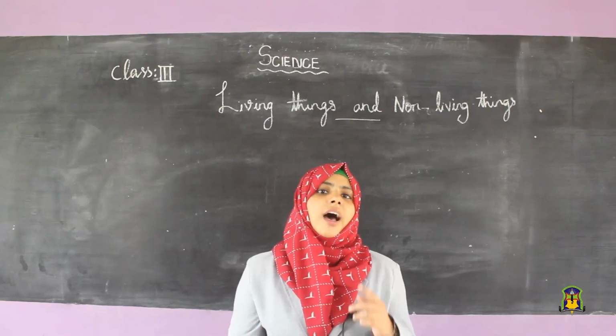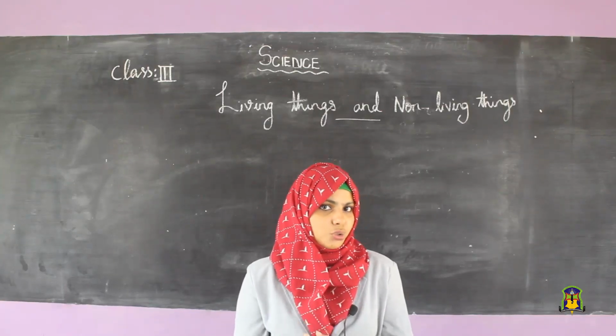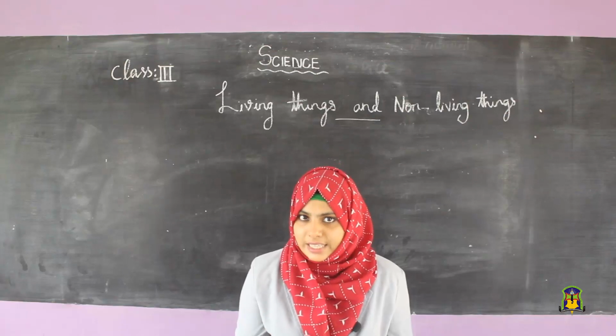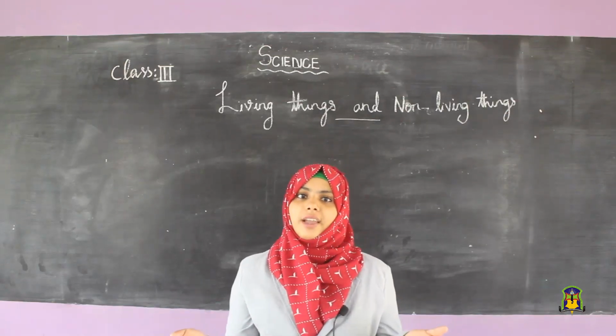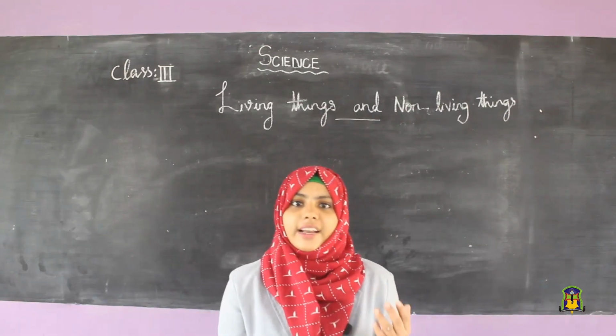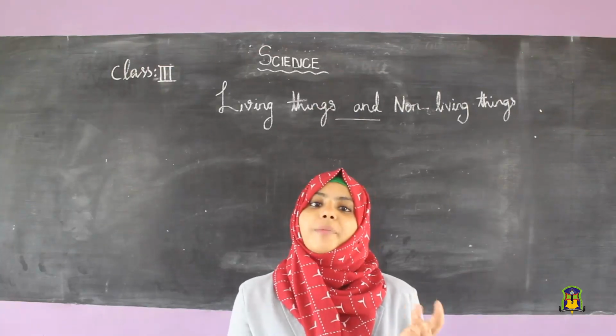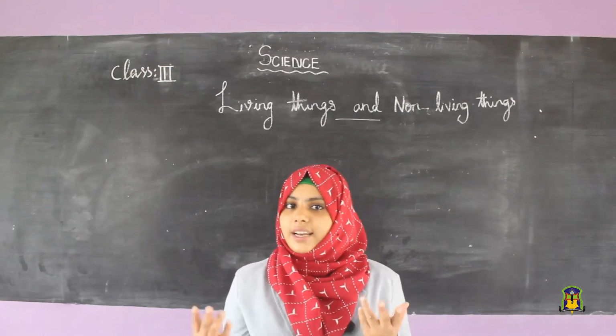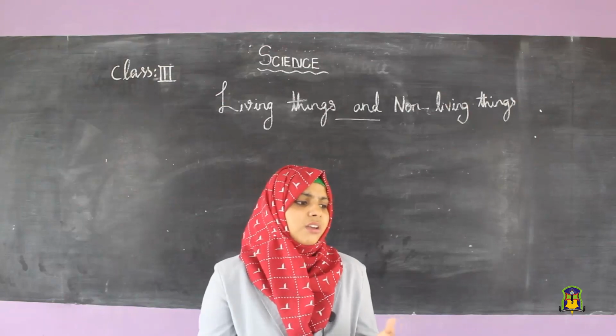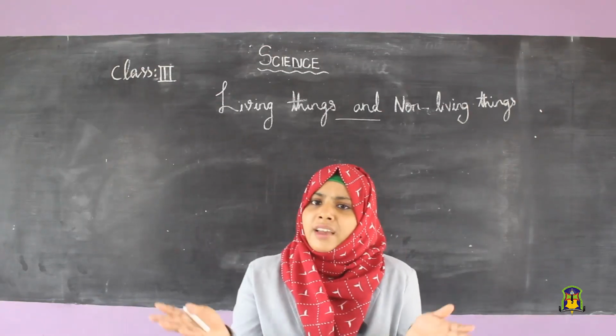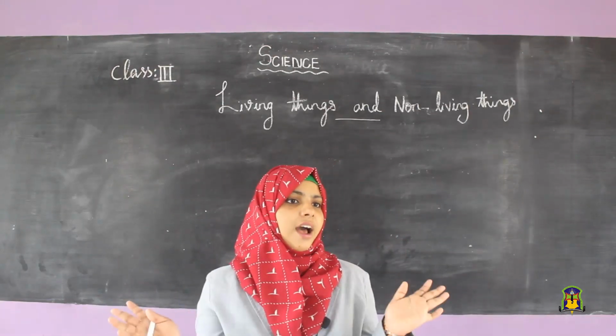The things are again classified into two, natural things and human-made things. What is a natural thing? When we go out, we can see many things around us.